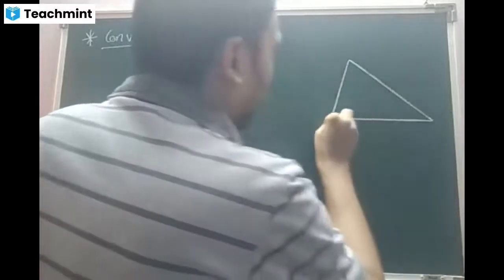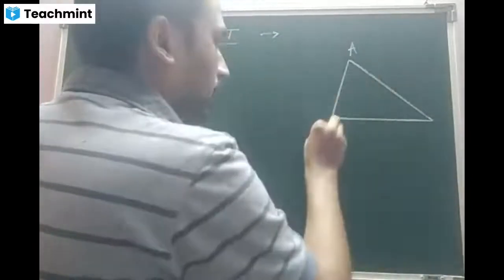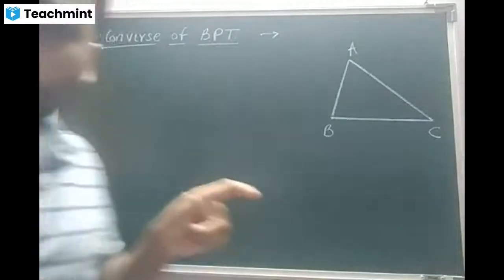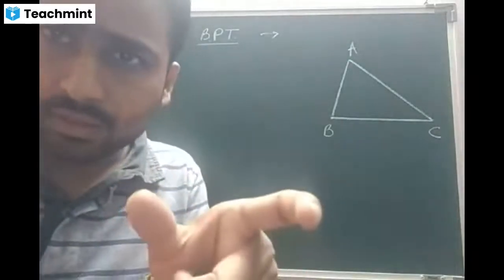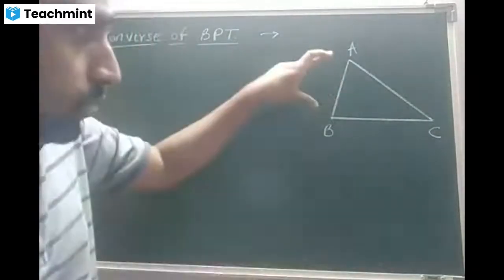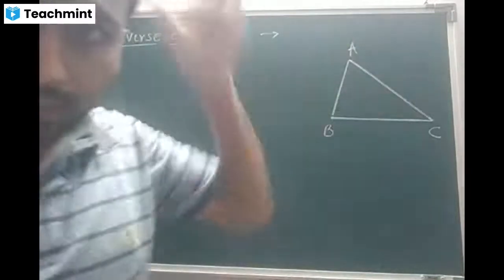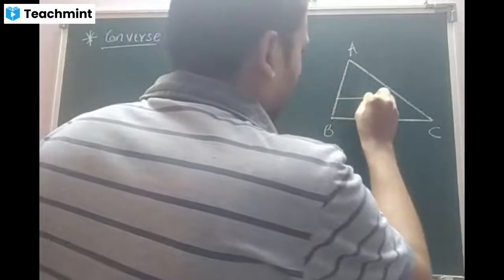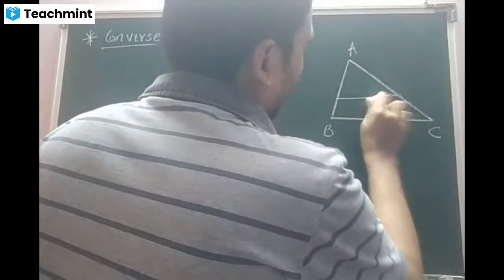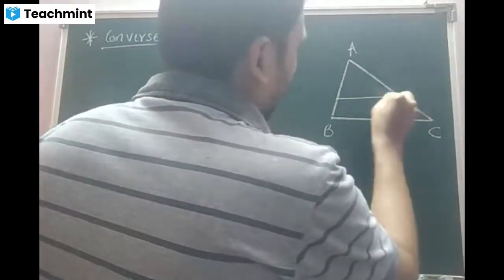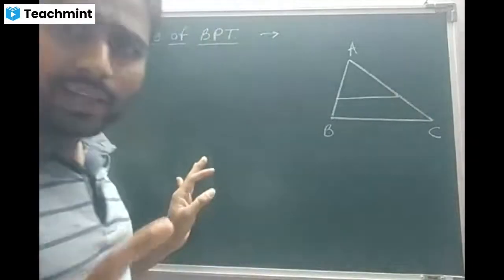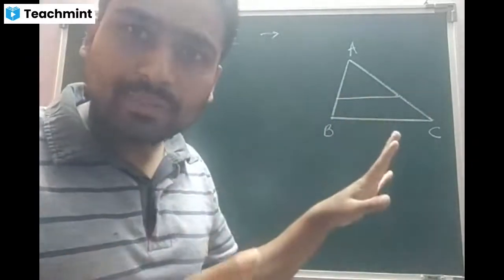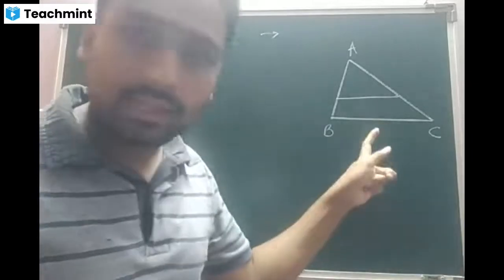So students, I'm considering a triangle ABC in this manner. Now, I'll take a straight line, beta, which is going to divide the two sides AB and AC proportionately. Look at the diagram. We are drawing somewhat parallel only, but at present we will not talk about the parallelity. Is that clear?